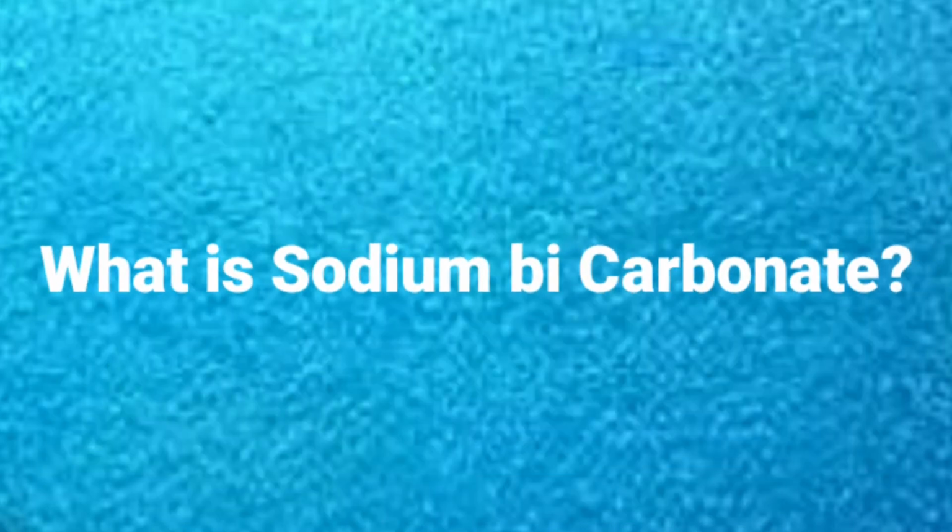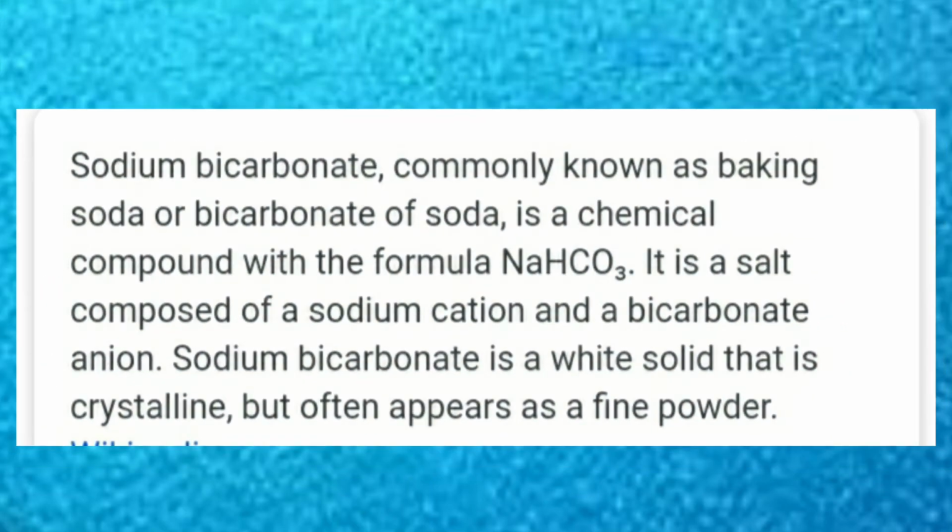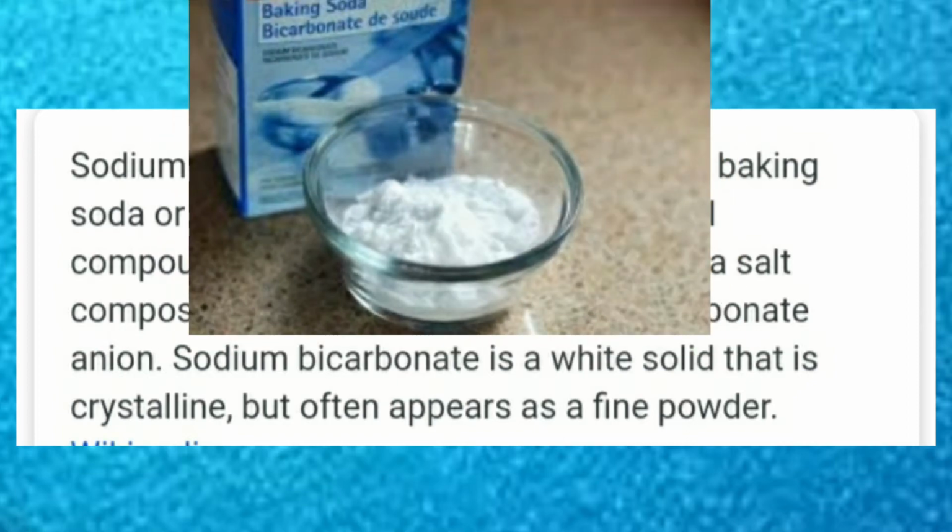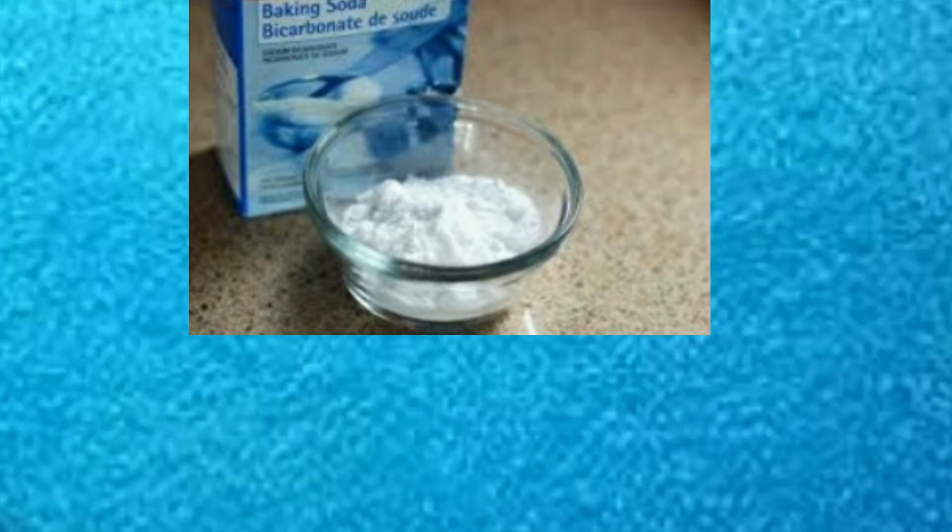What is sodium bicarbonate? Sodium bicarbonate is commonly known as baking soda or bicarbonate of soda. It is a chemical compound with the formula NaHCO3. It is a salt composed of a sodium cation and a bicarbonate anion. Sodium bicarbonate is a white solid that is crystalline but often appears as a fine powder.